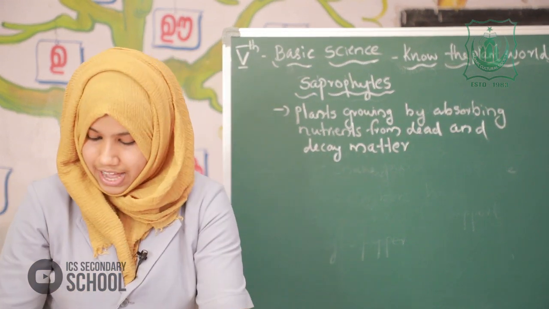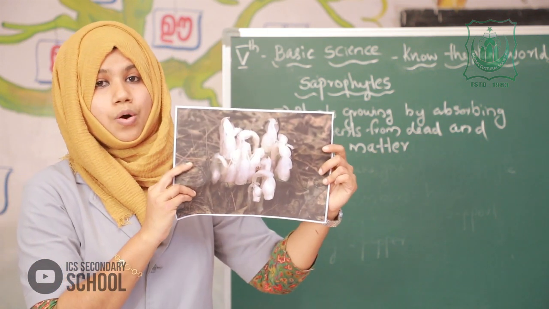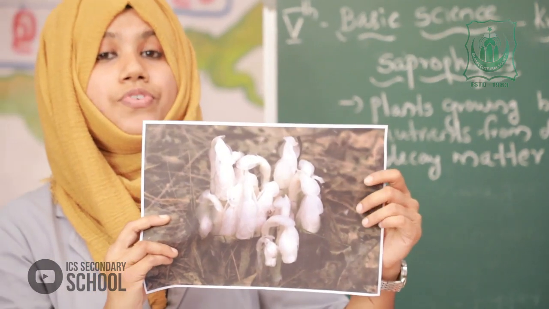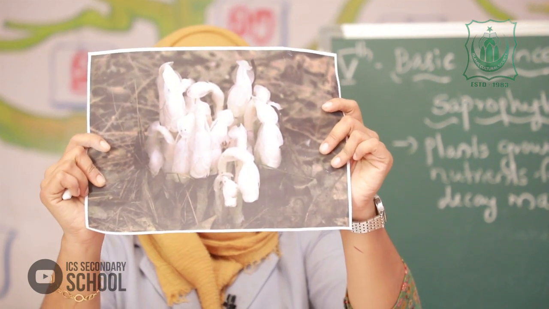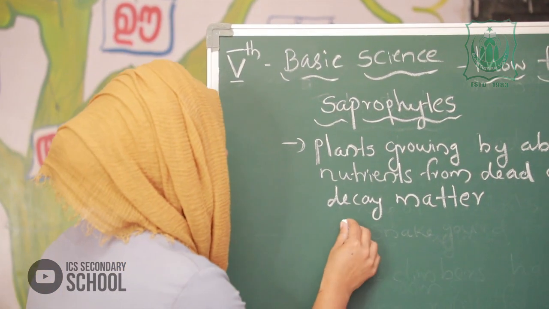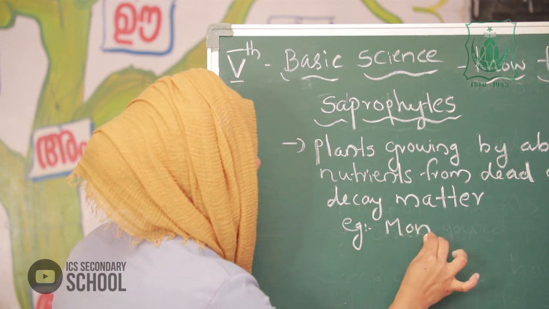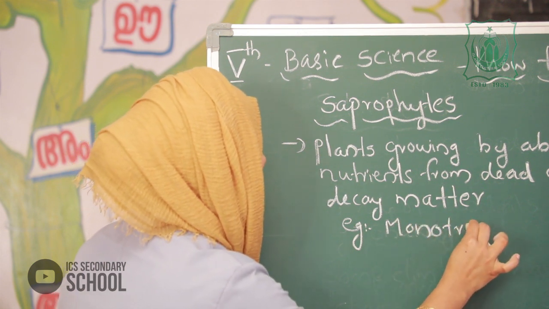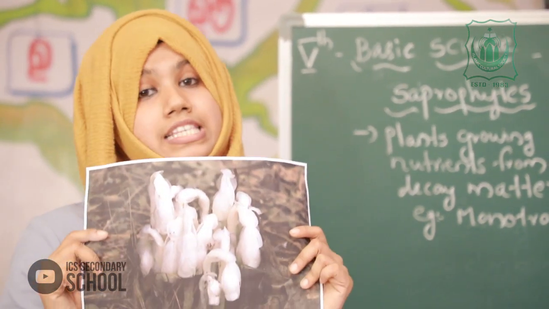I have some pictures. This is one example of a saprophyte. And this is Monotropa. Can you see this picture? This is one type of saprophyte. So, Monotropa is an example of a saprophyte.